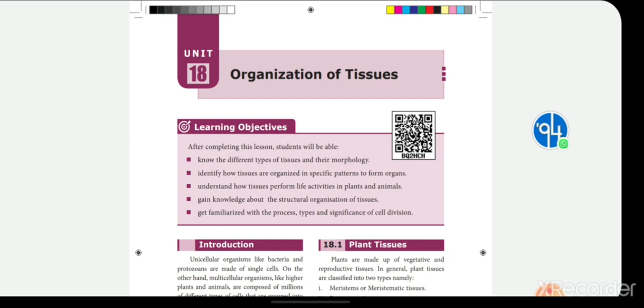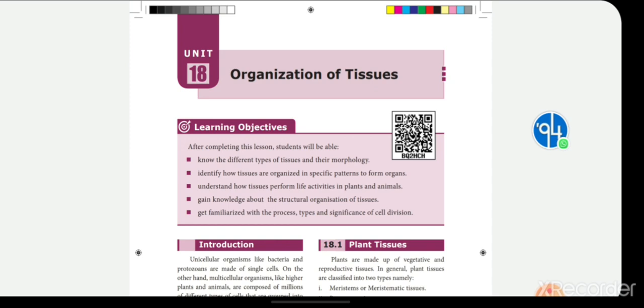Further, when similar tissues combine together they form organs, many organs together form an organ system, and many organ systems together form an organism. This is the sequence, and it is a basic of biology also.